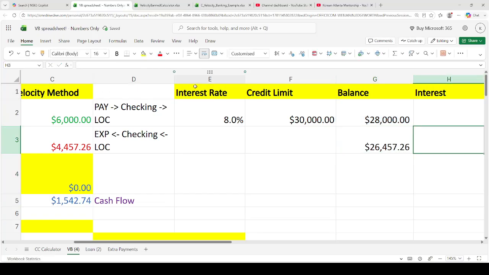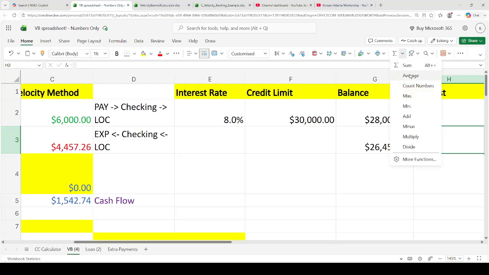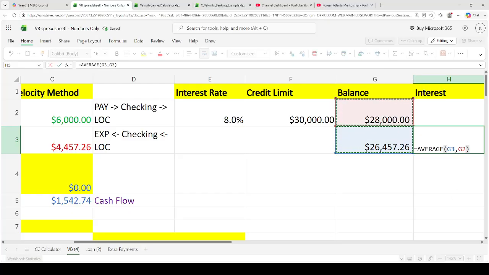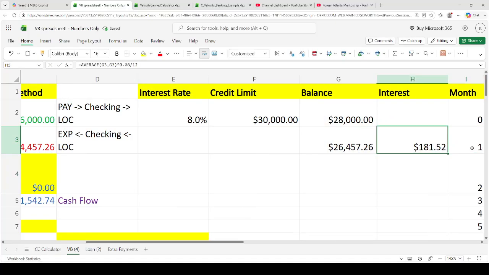1542.74. And then what we're going to do is take the average daily balance, right? That's how we get the average. Multiply it by the interest rate, and then divide by 12, because the interest rate is always quoted annually, but you're calculating it monthly, which is why you divide it by 12.